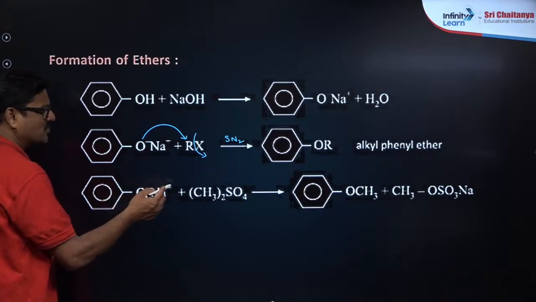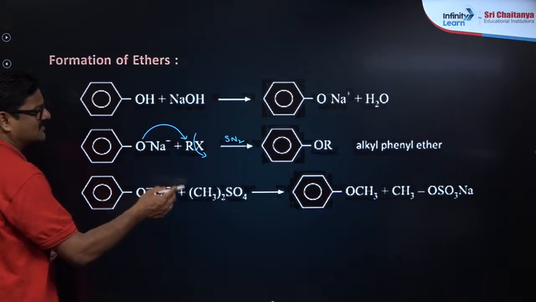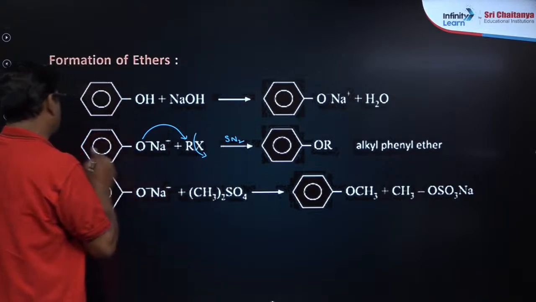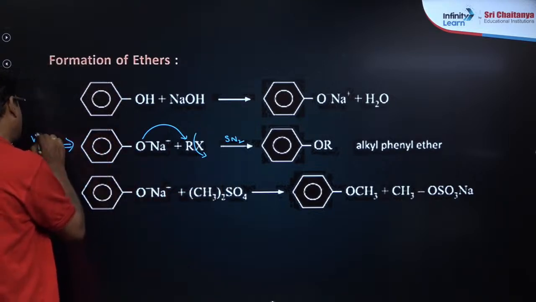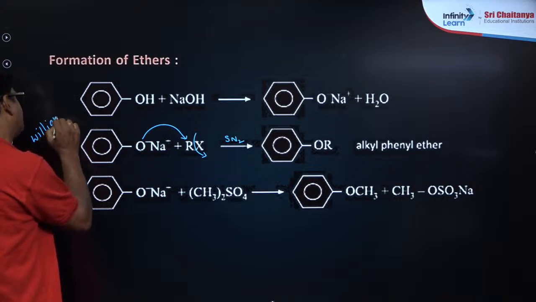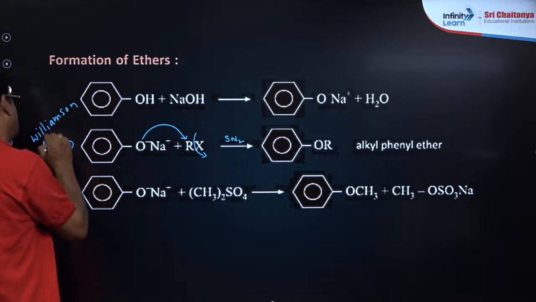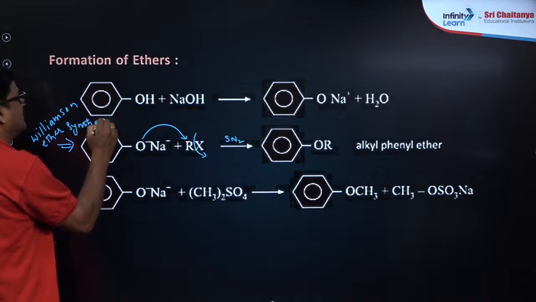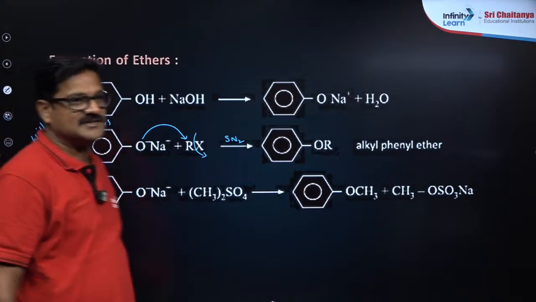You can also use dimethyl sulfate and get the same. This reaction is your Williamson ether synthesis.